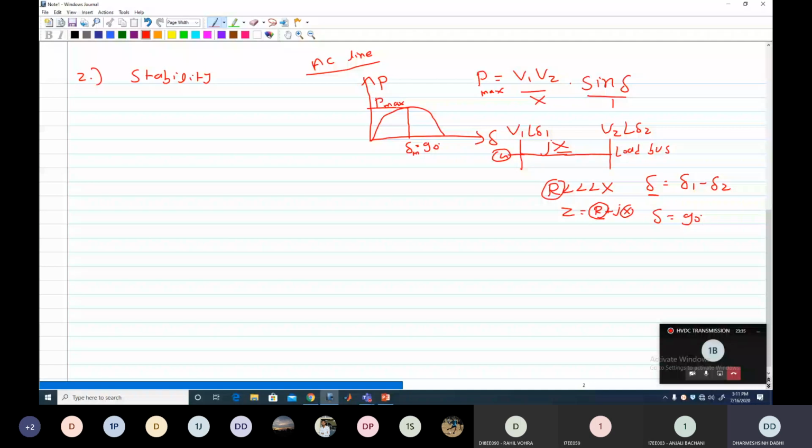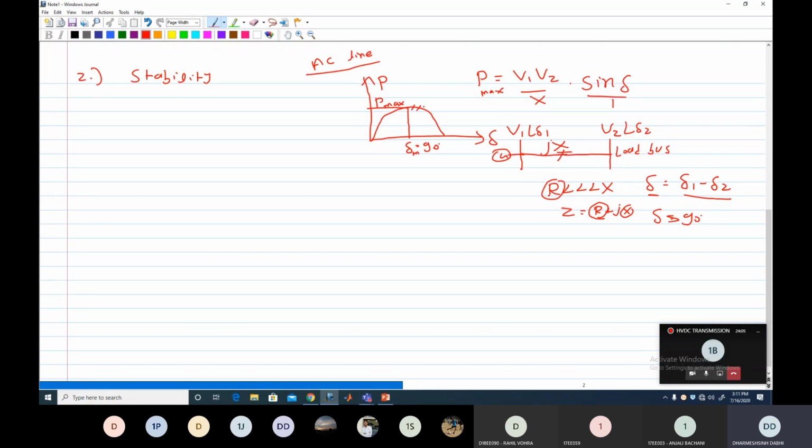But what is the problem in the AC line? If you operate your AC line at this angle delta, what will happen? Suppose any disturbance happens in this AC line, suppose a fault happens in the AC line, and because of that, the difference between delta 1 and delta 2 becomes more than 90 degrees, delta becomes greater than 90 degrees, then your system goes into the unstable region.